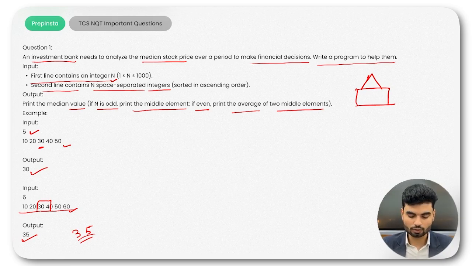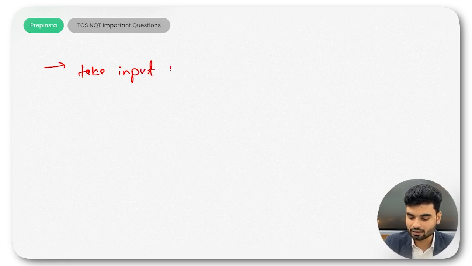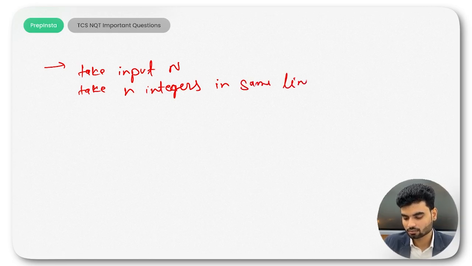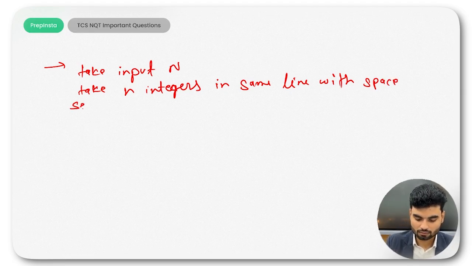Cool, so now we understood the problem statement. What can be the solution? A pseudocode can be like this. First we'll take the input. Take the input n, and then take n integers in the same line, space separated. That's the second line.